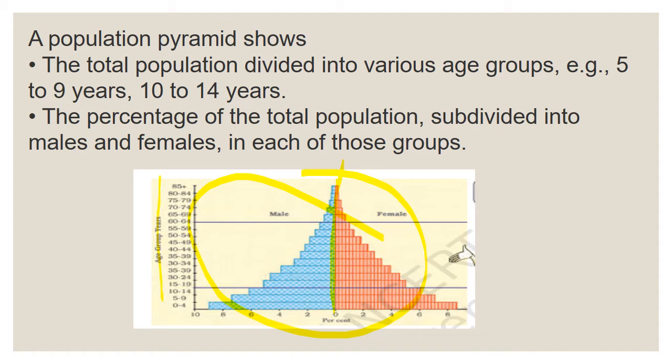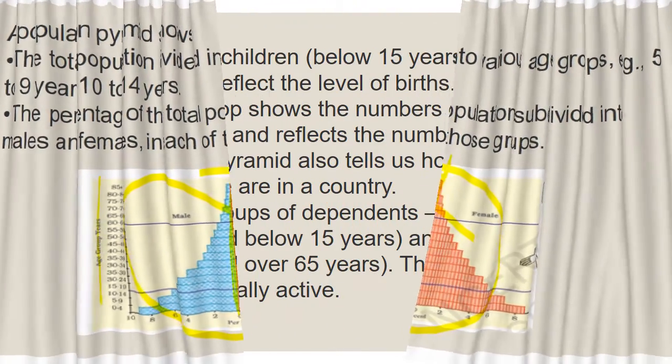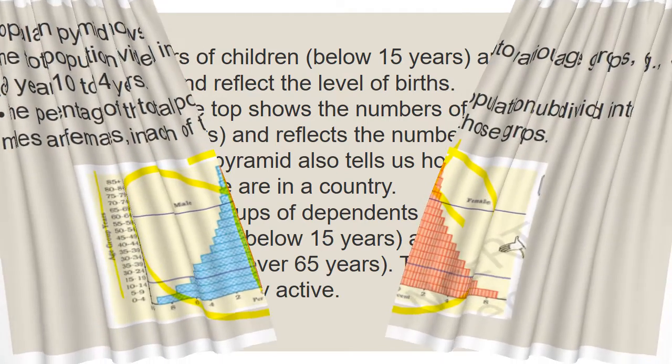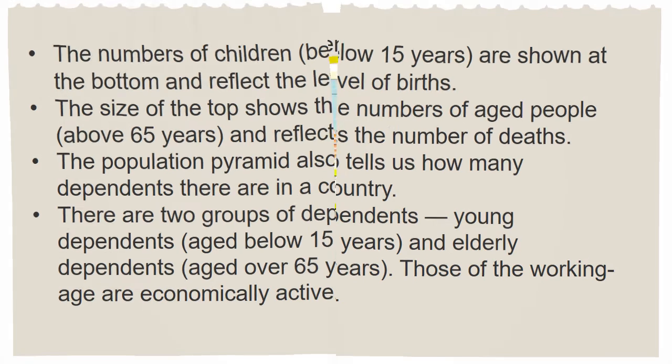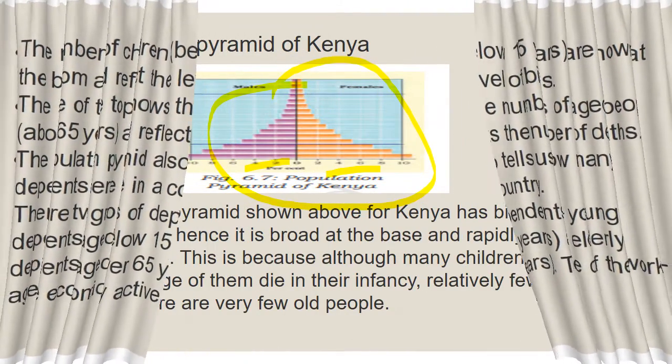In this 5 to 9 group, how many people are there? Then in the 10 to 14 age group, how many people are there? Then in 35 to 39, how many people are there? Like this, by using the pyramid, we can see the composition. The number of people under 15 years is shown at the bottom and reflects the level of births. Okay, children, so this graph explains it.